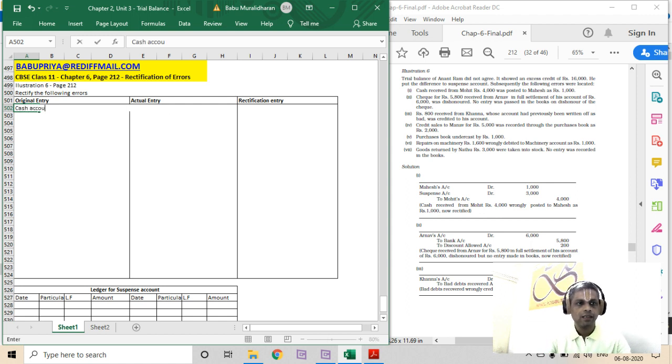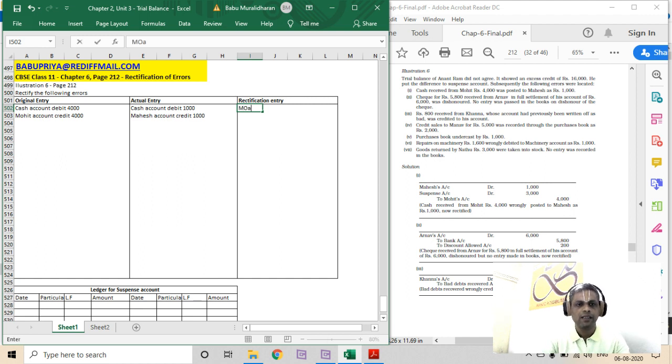Right. So what should be the original entry? Cash account debit. I'm making it more detailed so that you don't get confused, right? So cash account debit 4,000 and Mohit account credit 4,000. This should be the original entry. What actually is the entry that got processed? Cash account debit 1,000. Instead of 4,000, it is processed as 1,000 and credit Mahesh account 1,000.